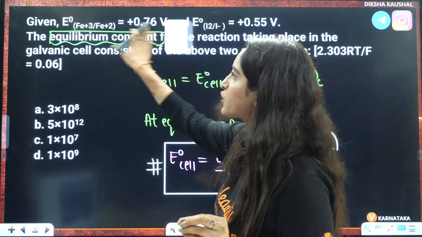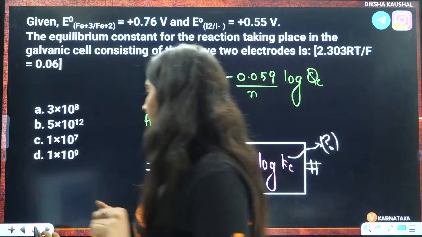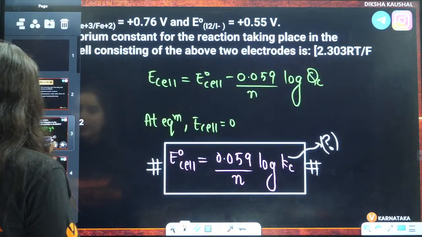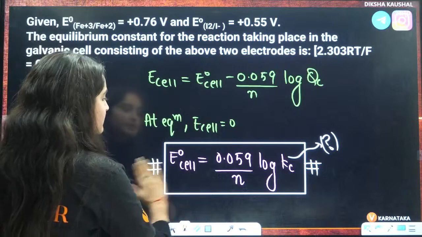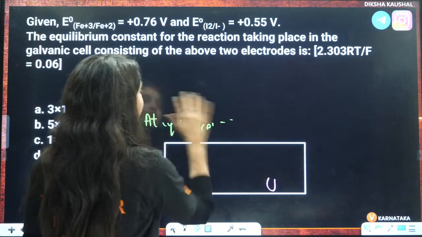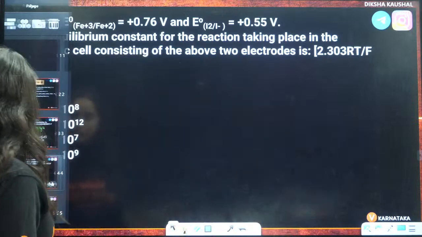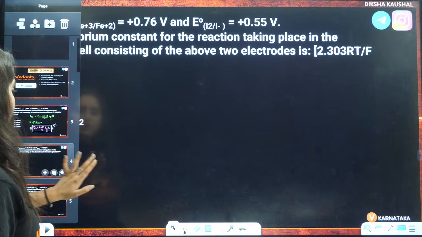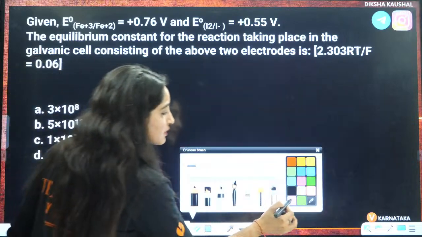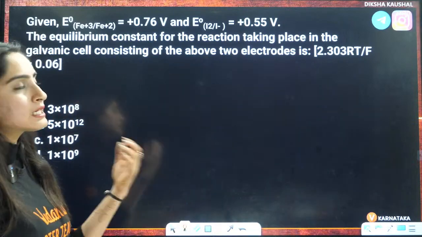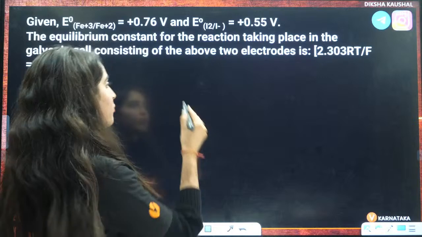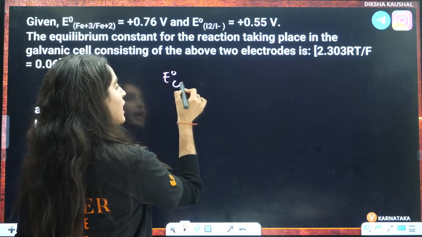That is our first question here. So let us see how to calculate the value of E naught cell. I am going to copy this thing here, and then we are going to find the value of E naught firstly. After that, we will put that in the formula. Now, what is the formula of E naught cell? Everybody in the chat box.